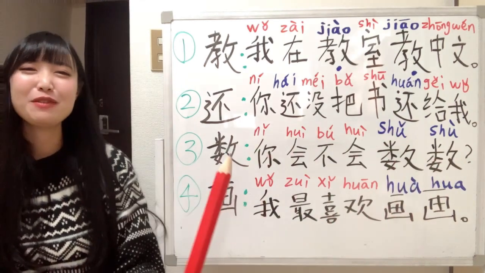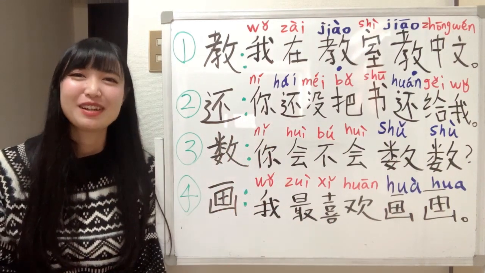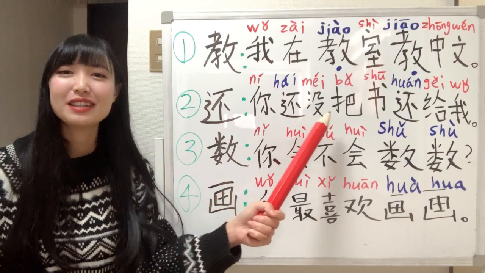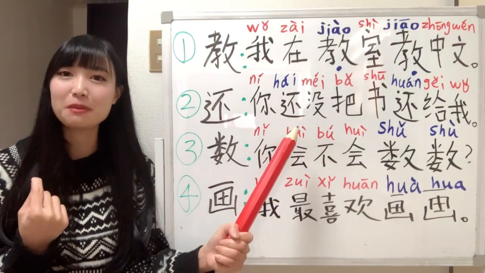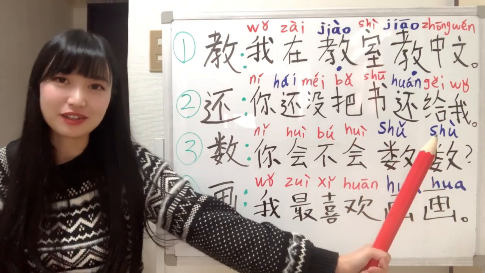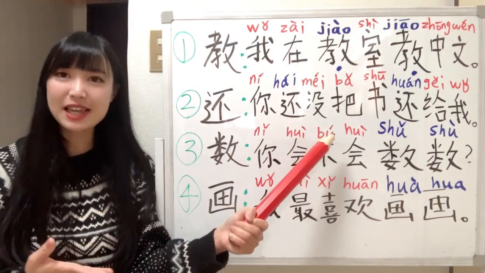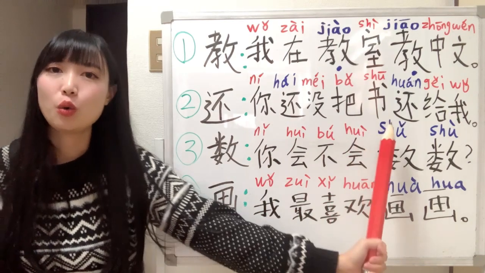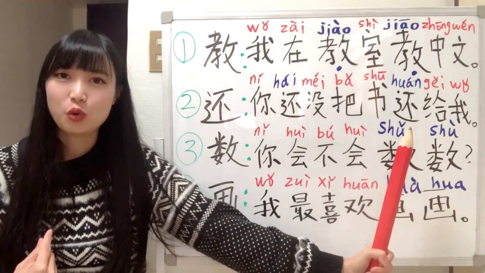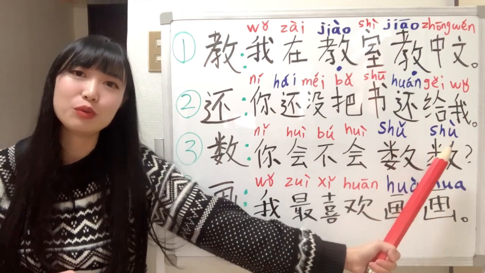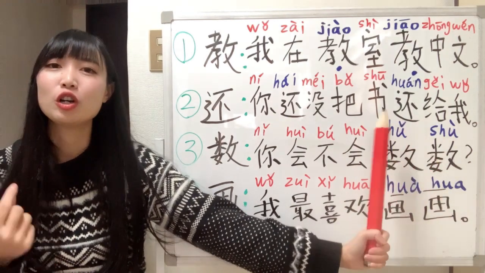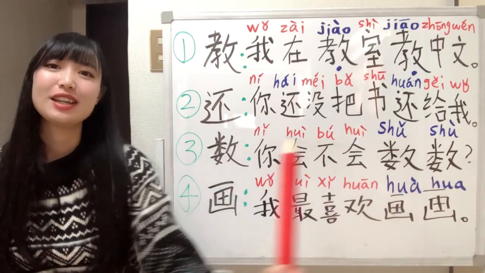Well, if you remember the structure of 把, you will know. The adverb comes before the 把, the verb after 把. 还没 means not yet. 还给我, return to me. 把书还给我, return the book to me.